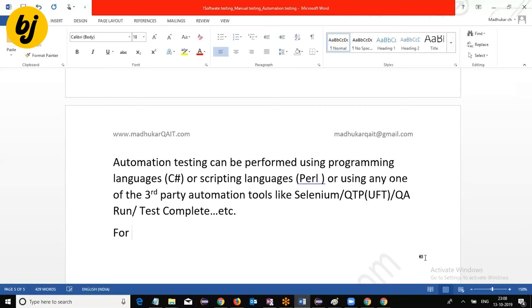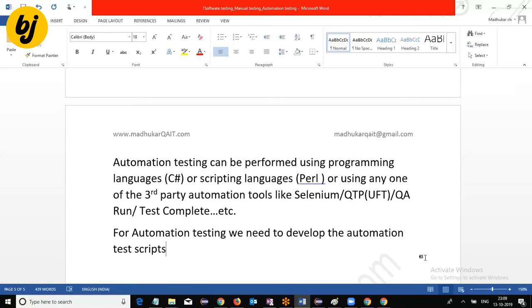But whenever we go for automation testing, we are responsible to develop the automation test scripts. So for automation testing, we need to develop the automation test scripts. That is mandatory.